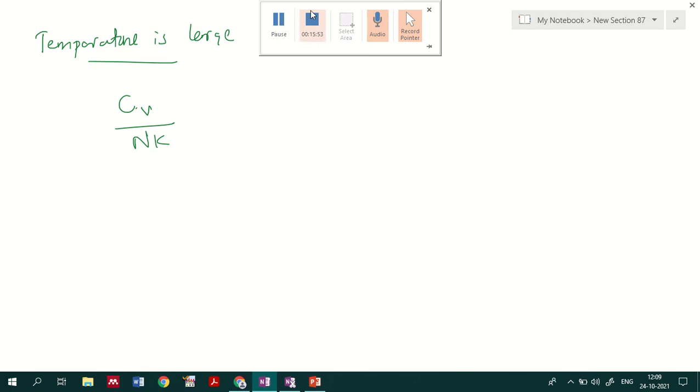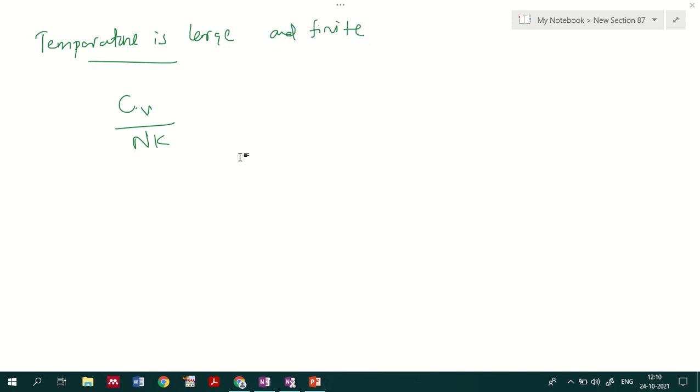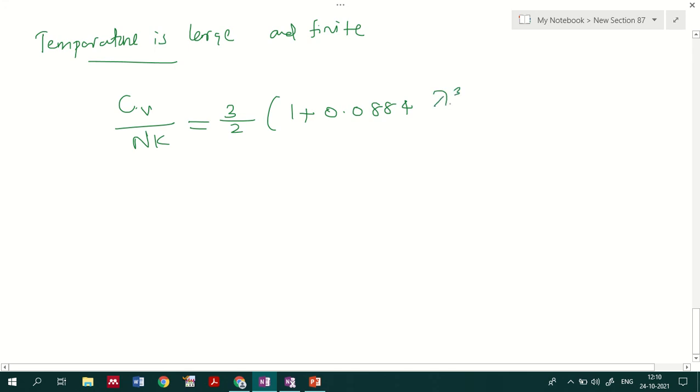We have seen that Cv by Nk equals 3 by 2 into 1 plus 0.0884 lambda q by V, plus 0.0066 (lambda q by V) squared, plus so on. We have already seen this representation for the specific heat capacity divided by Nk.